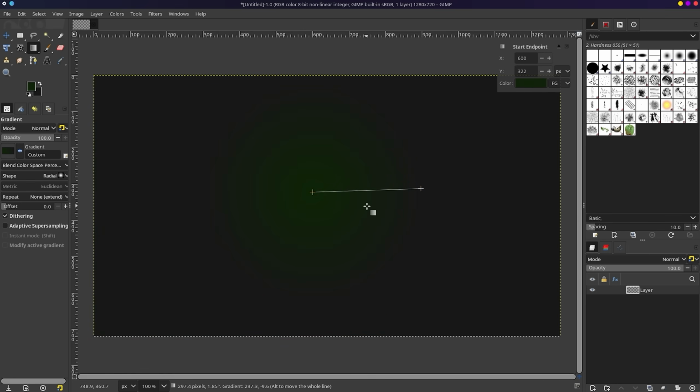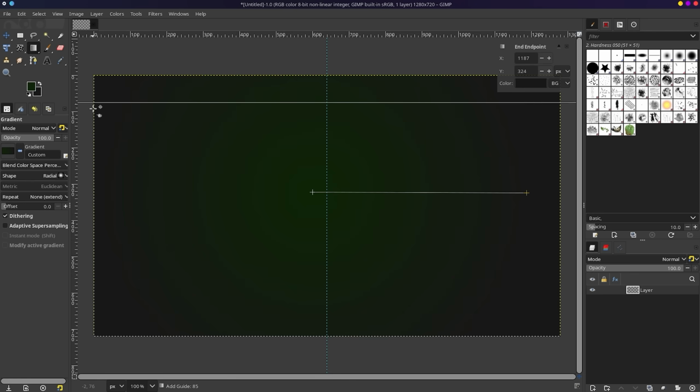Control Z to undo. Is it Control Y to redo? Yes. So I'm going to drag this out a bit. Also, something I tend to do is set my middle lines. Does this snap? I don't think it does. This would be about the middle point there.